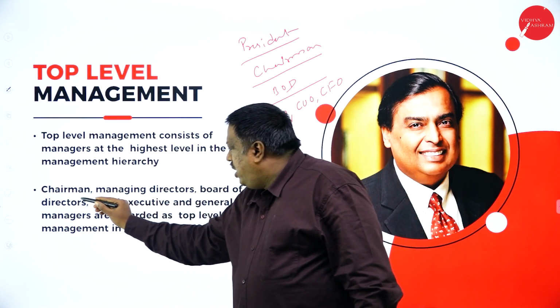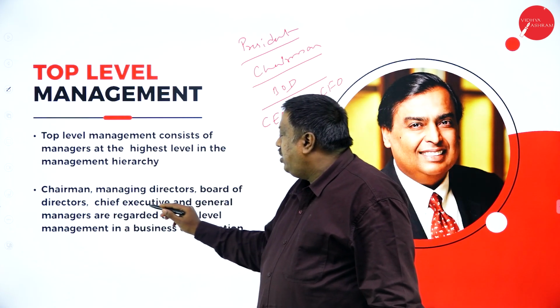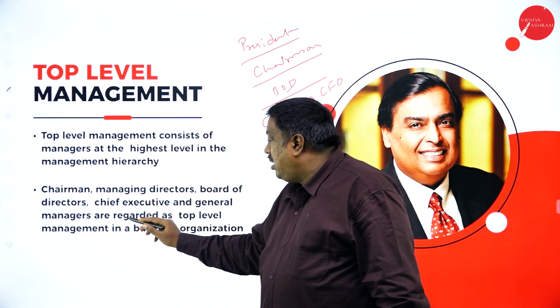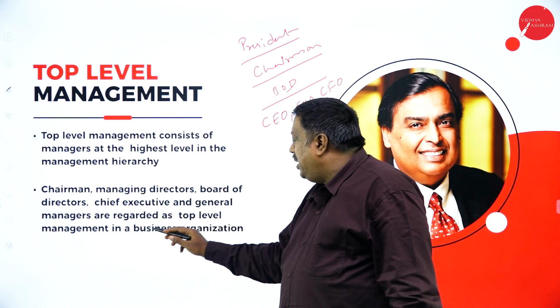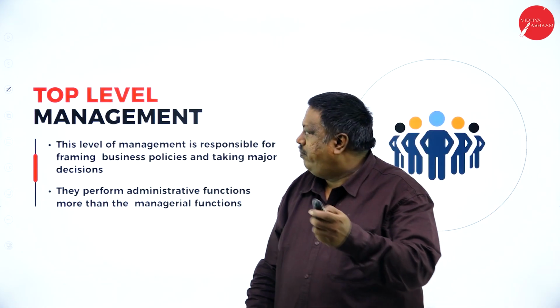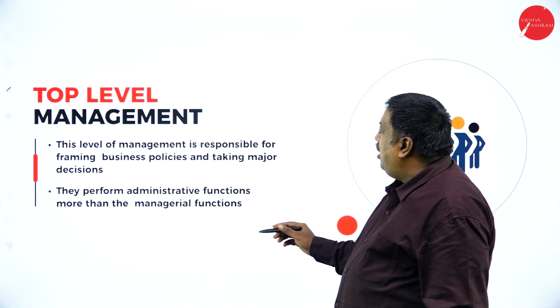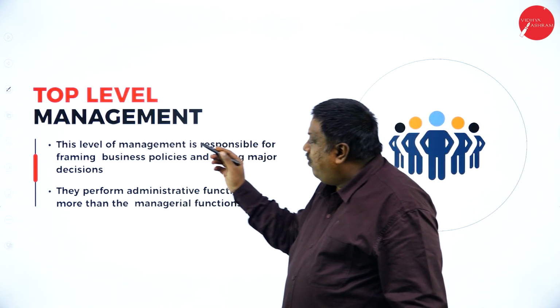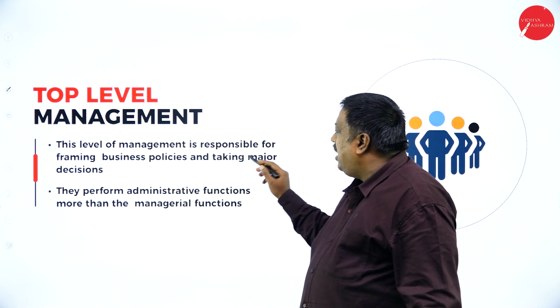Like we have given here, chairman, managing directors, board of directors, chief executive, and general managers are regarded as top level management in a business organization. This level of management is responsible for framing business policies and taking major decisions.